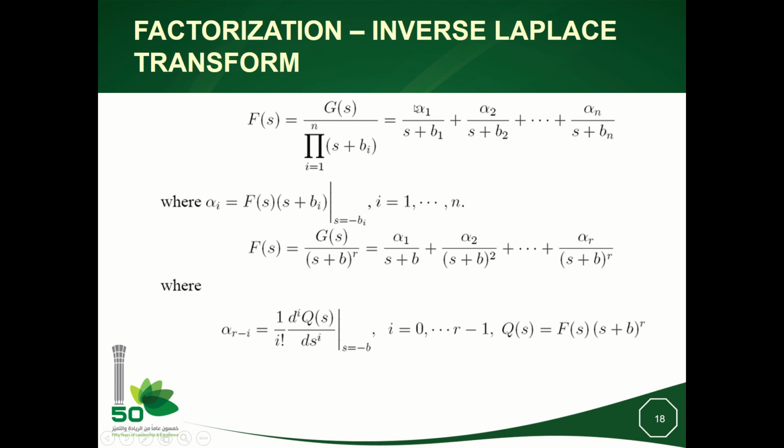For example, if I would like to calculate alpha 1, I will multiply F(s) by s plus b1, and I will evaluate this product at s equal to minus b1. If I want to get alpha 2, I will multiply F(s) by s plus b2, and I will evaluate the product at s equal to minus b2. I will continue this process until I arrive to the last term, which is s plus bn times F(s) evaluated at s equal to minus bn.